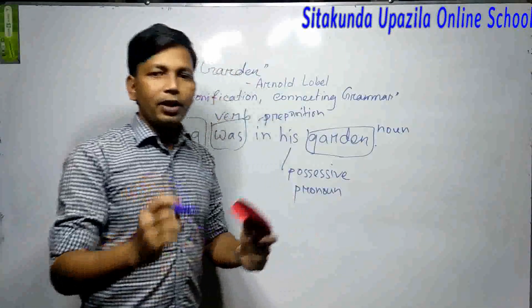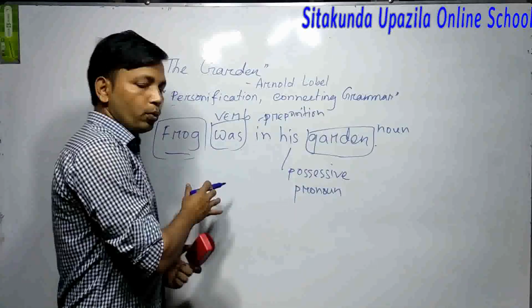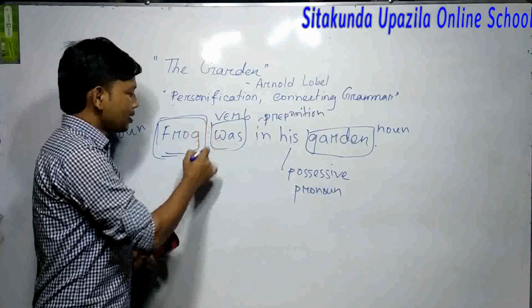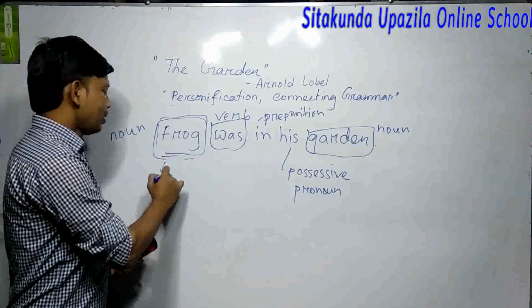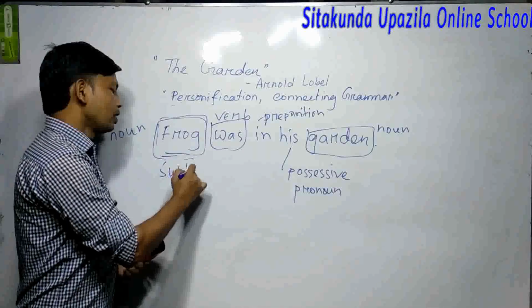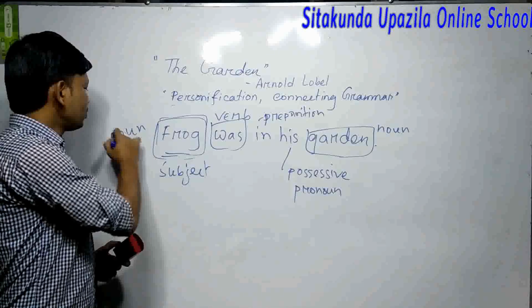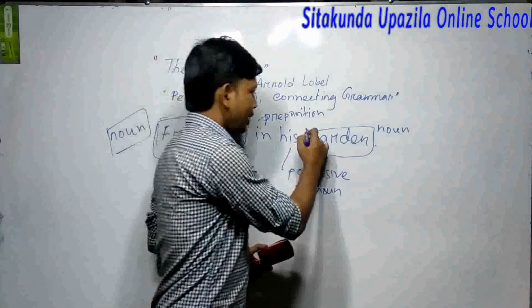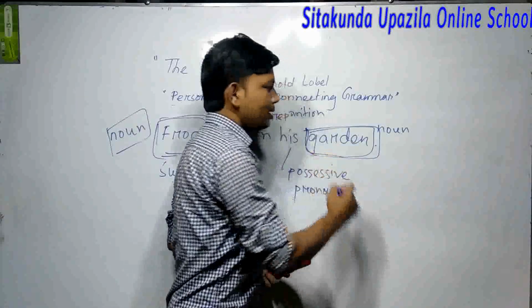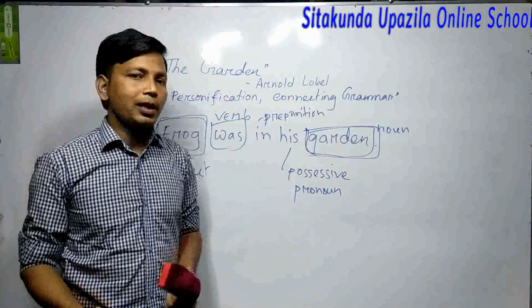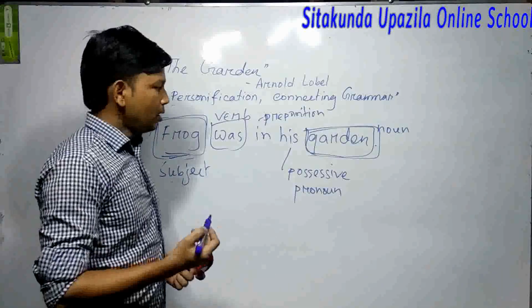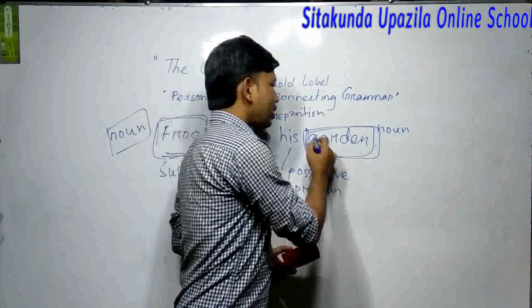So you can connect your grammar ideas with your text, with your story. Here frog is a noun and the subject also. So you can say that a noun sits at the subject position, and at the end you see another word, garden. This is also a noun. So you can say that a noun can sit at the beginning of the sentence or at the end of the sentence.